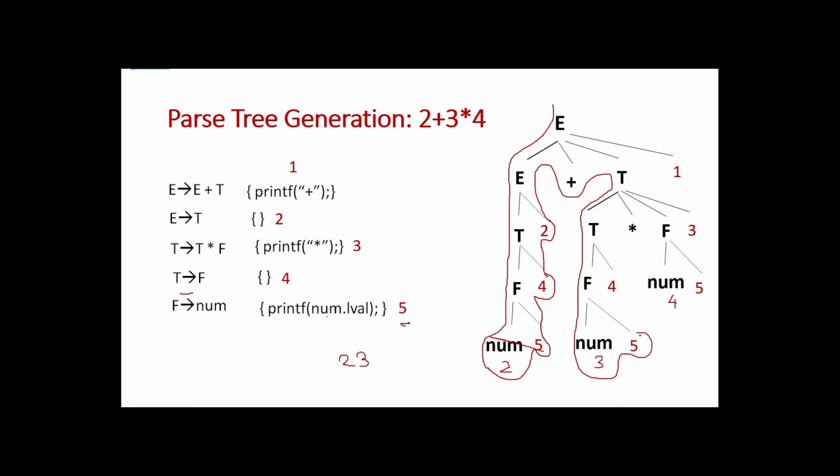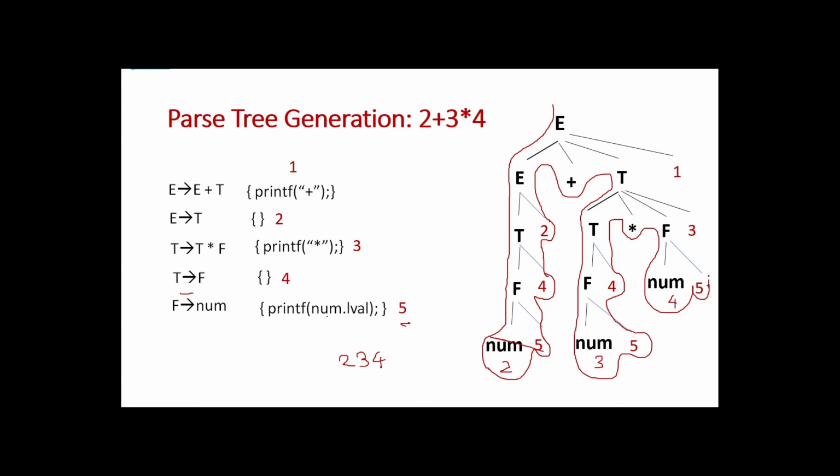Okay. Then we are going up. Here we come across a semantic action. What is the value? 4. While checking the 4th semantic rule, it is empty, so no action is to be performed. Then while moving up, T gives T star F, then F gives num, and again we come across semantic action 5. What is semantic action 5? Print num.lvalue. Here what is num.lvalue? 4 is the num.lvalue, and we have to print 4.